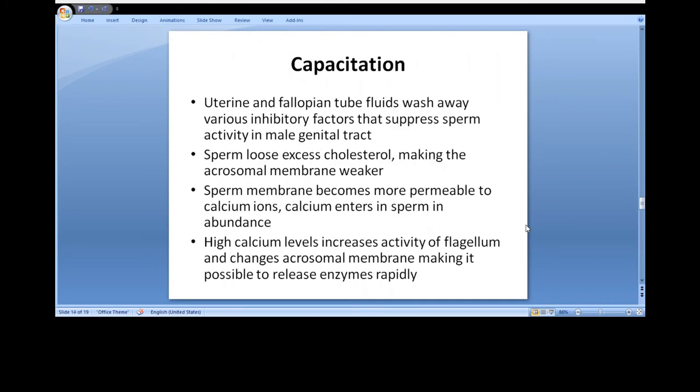Some major changes that occur during capacitation are: the uterine and fallopian tube fluids wash away various inhibitory factors that suppress sperm activity in the male genital tract. Sperm lose excess cholesterol, making the acrosomal membrane weaker. The sperm membrane becomes more permeable to calcium ions, so calcium enters the sperm in abundance. High levels of calcium inside the sperm increase the activity of the flagellum and change the acrosomal membrane, making it possible to release enzymes rapidly when it comes in contact with the zona pellucida.